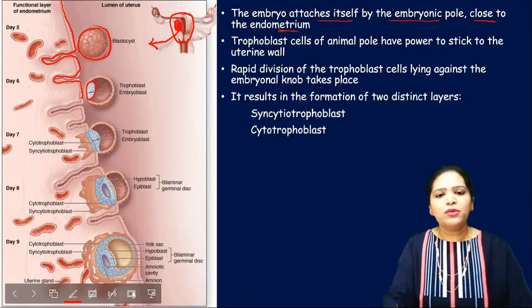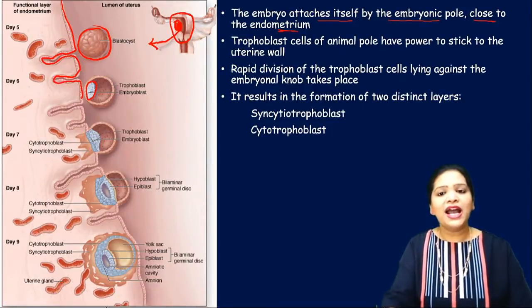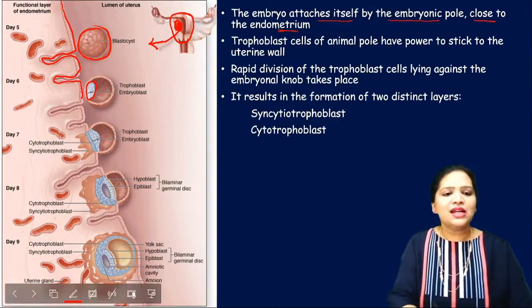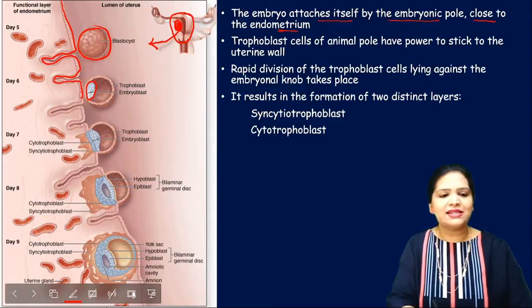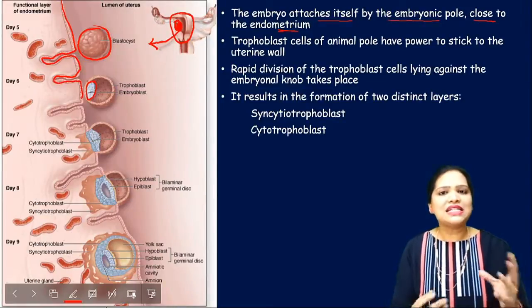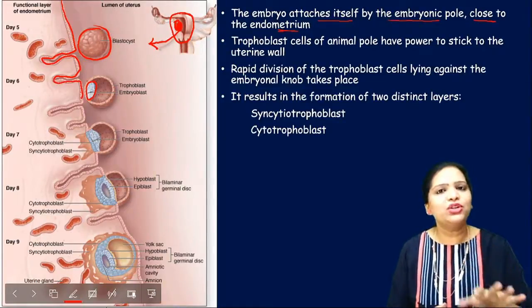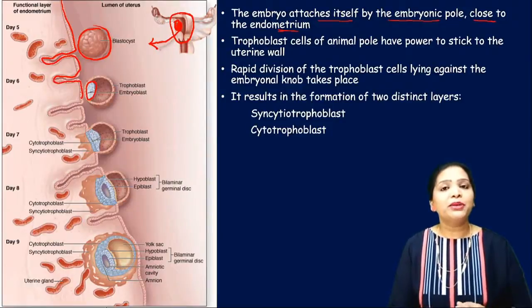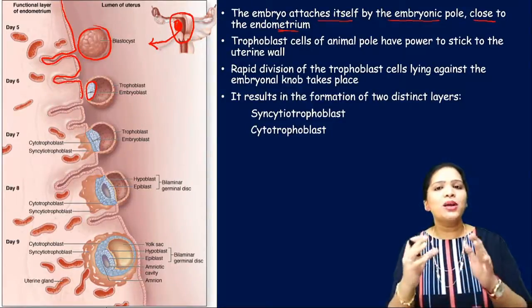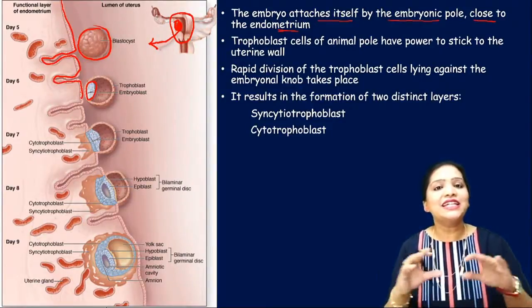Now, the trophoblast cells of the embryonic pole have the power to stick to the uterine wall. We know that these outer cells are the trophoblast cells, right? So these trophoblast cells now go and stick to the endometrium. Before this step occurs, the zona pellucida layer gets detached.